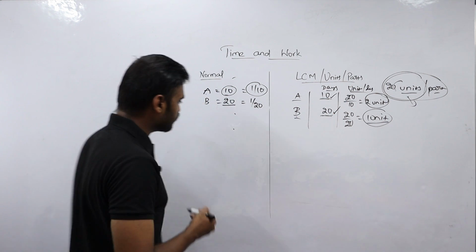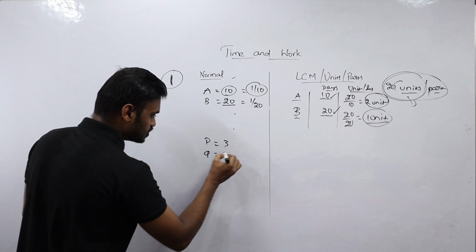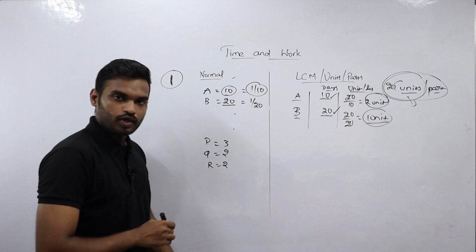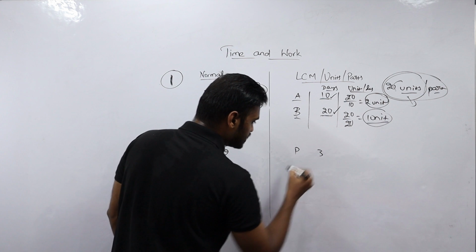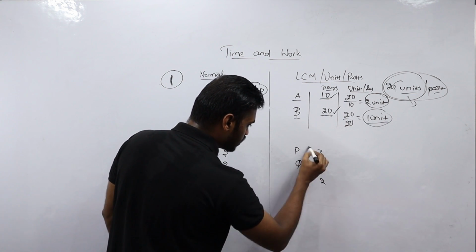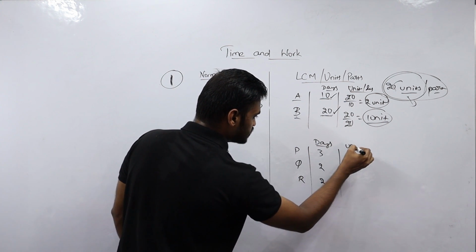See here, I am taking one more example. P takes 3 days to complete the work, Q takes 2 days to complete the work, and R takes 2 days to complete the work. I am taking the same example in the LCM or units method. P takes 3 days, Q takes 2 days and R takes 2 days. This is the days taken. This is the units.